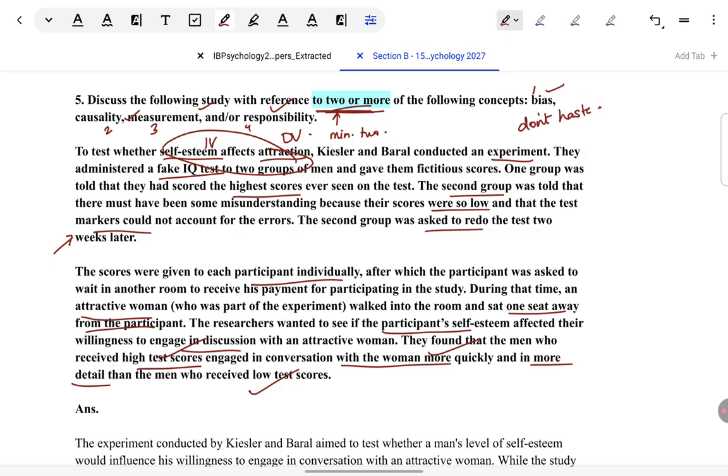Okay, got it. We've understood what the situation is. We have learned about human relationships in context in the IB syllabus. This is definitely coming from the topic of attraction there. Now that I'm fully convinced that I've understood the full situation, I will come back to what is given here, and I will start seeing how these concepts can be applied to the situation.